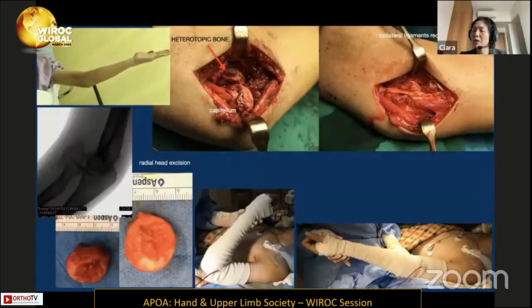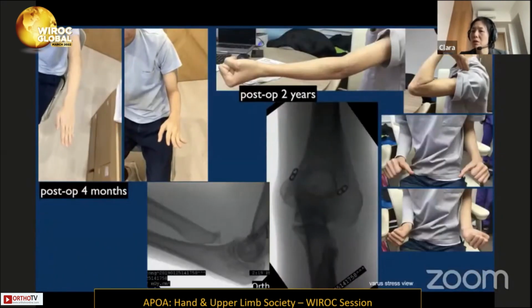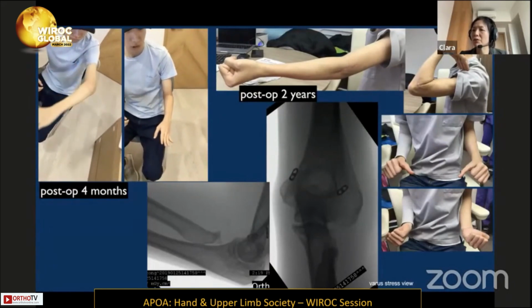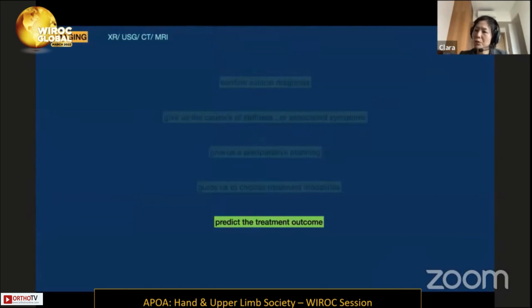So finally, the patient had the radial head removed, and also the heterotopic bone removed, with reconstruction of both the anterior and posterior bundle of the medial collateral ligament. This is his condition 4 months later, and also 2 years later, with no features of medial collateral ligament laxity. Imaging is also helpful to help us to predict the treatment outcome.